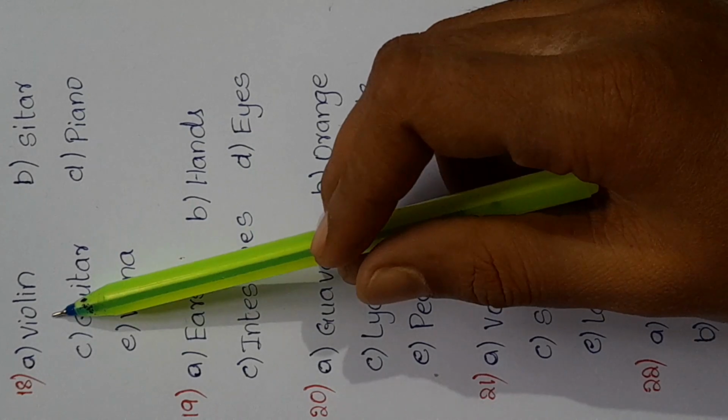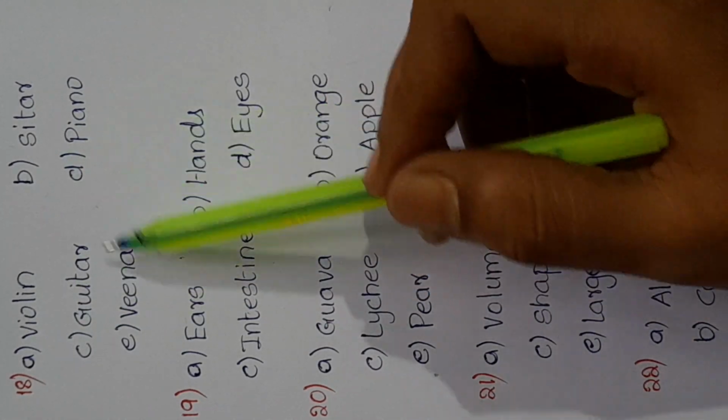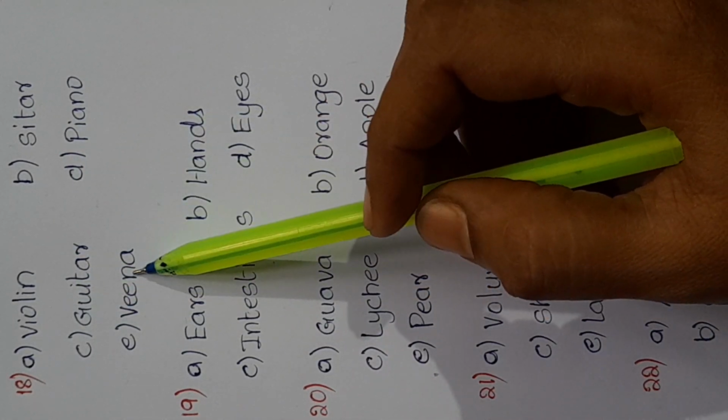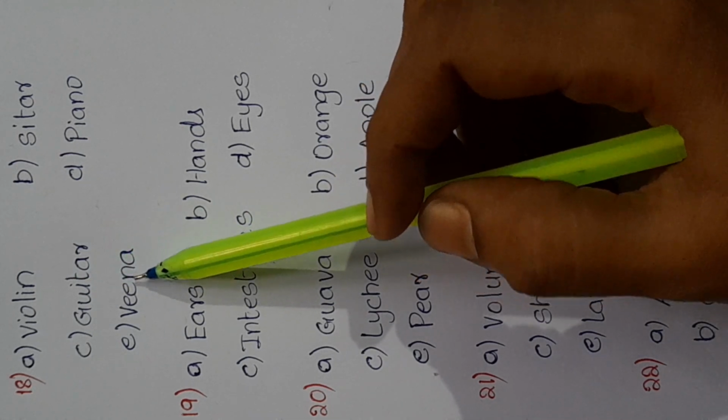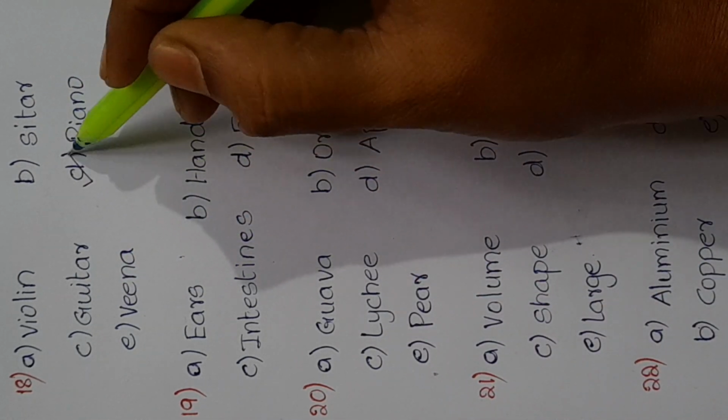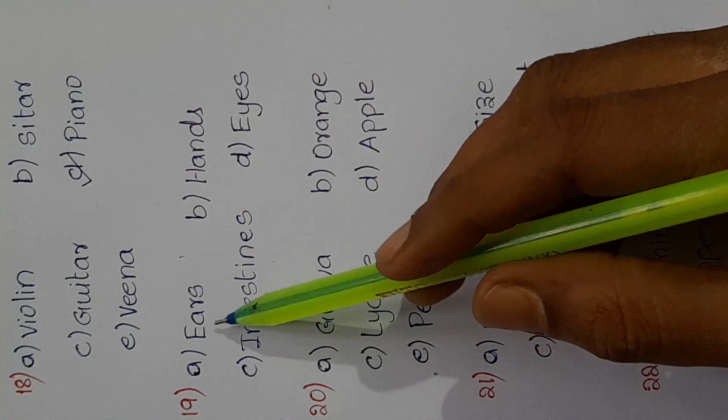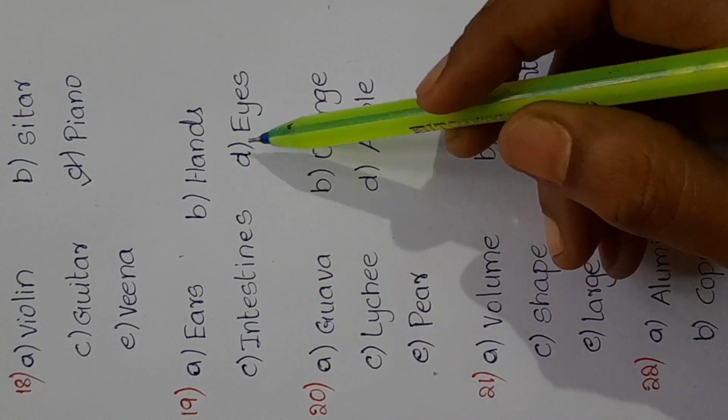18th question: violin, sitar, guitar, piano and veena. All these are musical instruments with strings, but piano doesn't have strings. So piano is the answer. 19th one: ears, hands, intestines and eyes.